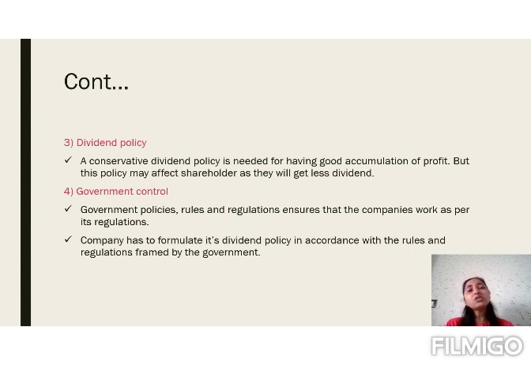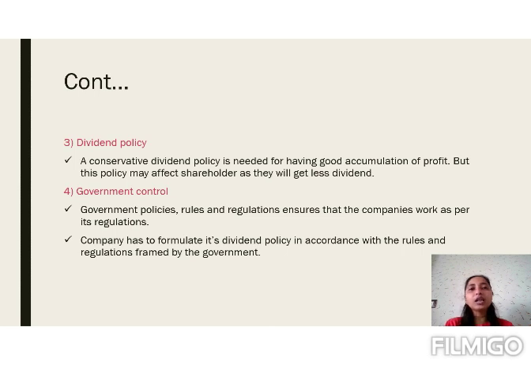Now in short, we can say that retained earning is an undistributed profit remaining in a business. When the company earns a profit, the company will not utilize the full amount of profit for the declaration of dividend, but will keep some amount as a reserve. That reserve is called retained earning. The company can utilize that reserve for the expansion of the business, for the modernization of the business, and for the issue of bonus shares.